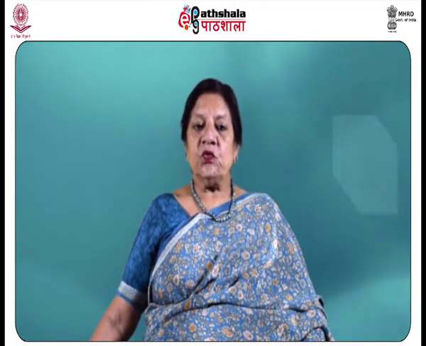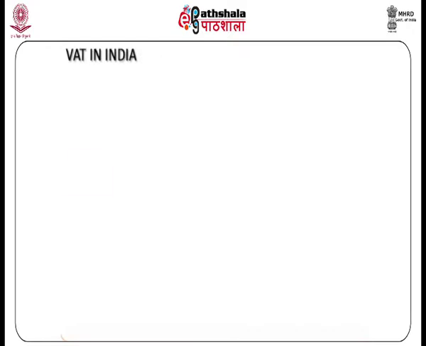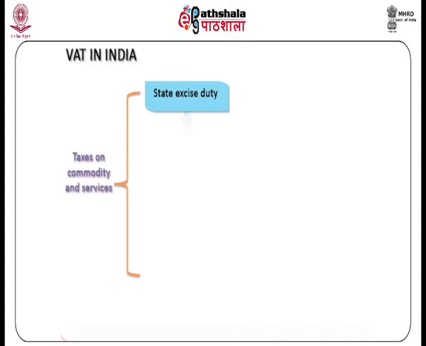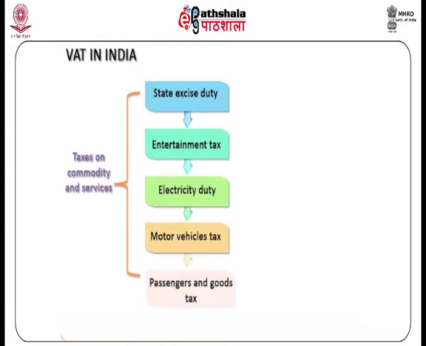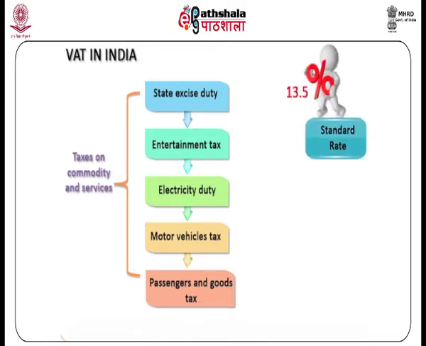In 1992, states are empowered to levy some taxes on commodities and services, viz. state excise duty, entertainment tax, electricity duty, motor vehicles tax, passengers and goods tax. Most of the states have levied sales tax at the first point of sale, that is, levied on first transaction in the production distribution process. The existing state VAT rate structure 2013-14 has a standard rate of VAT, that is 13.5% on all the goods except those that are enumerated in any of the lists.